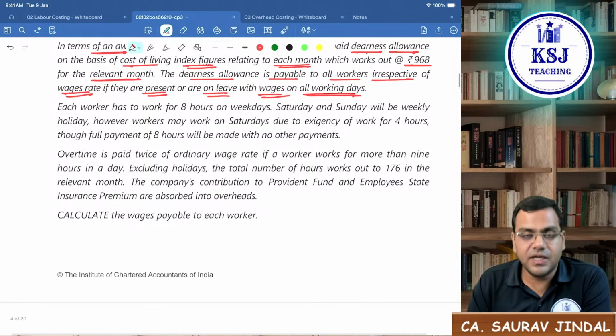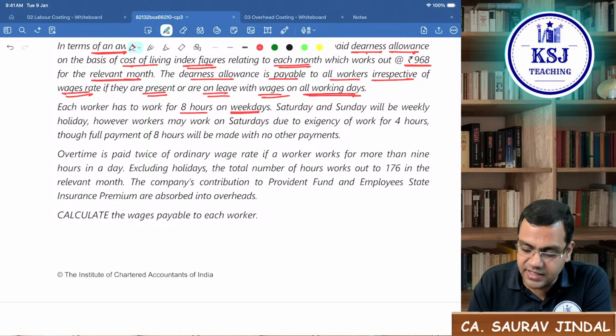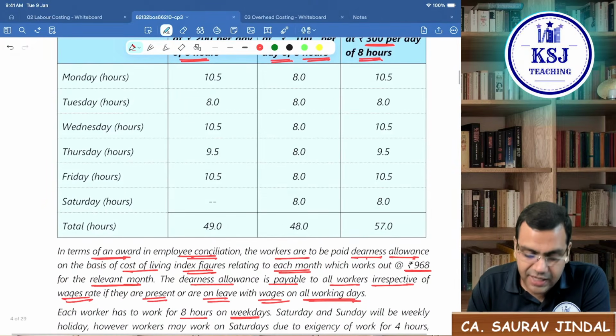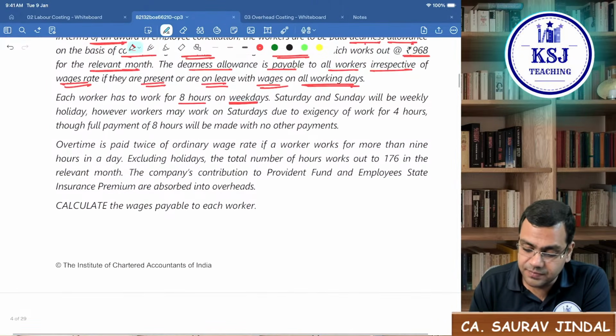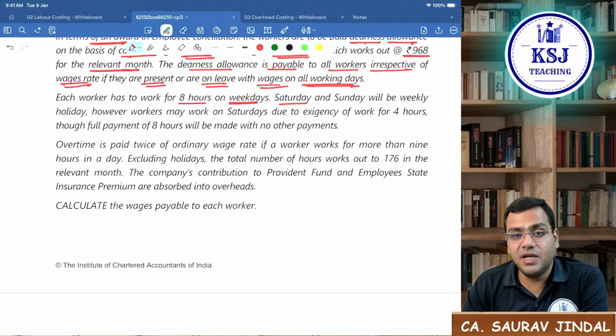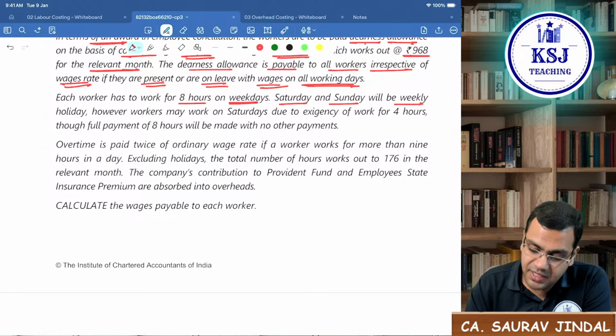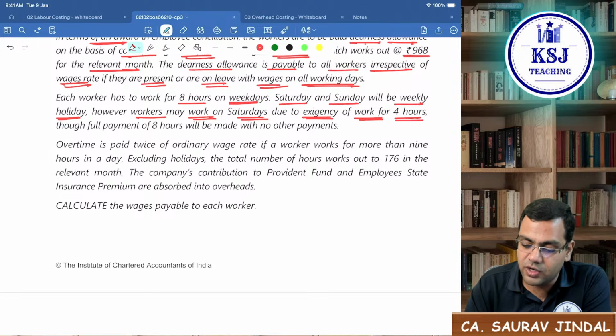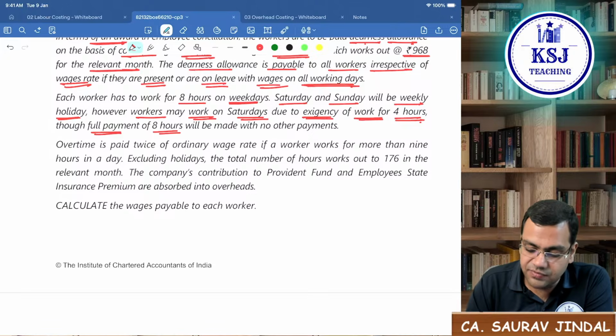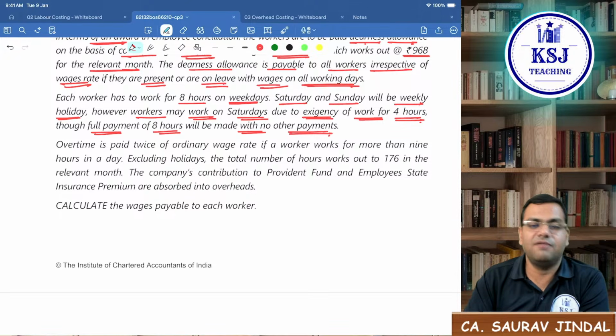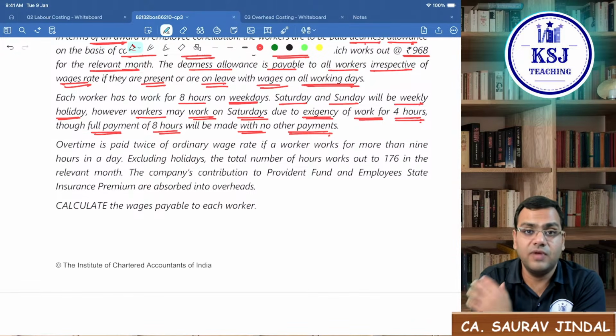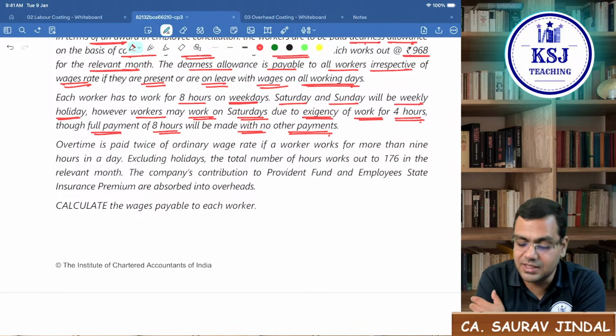Each worker has to work for 8 hours on weekdays. Weekdays means Monday to Friday, they have to work for 8 hours. Saturday and Sunday will be weekly holiday. However, the worker may work on Saturday due to the exigency of the work for 4 hours. So the worker can work for 4 hours, though the full payment of 8 hours will be made with no other payments. Even if he is working for 4 hours on Saturday, we'll pay him for 8 hours. That is what the question says.